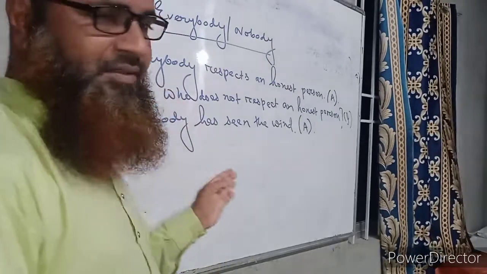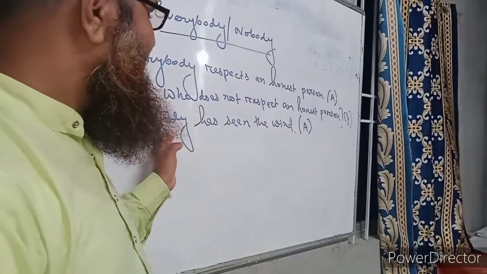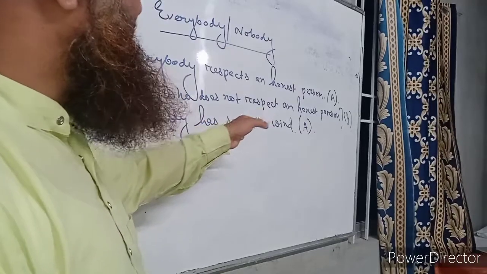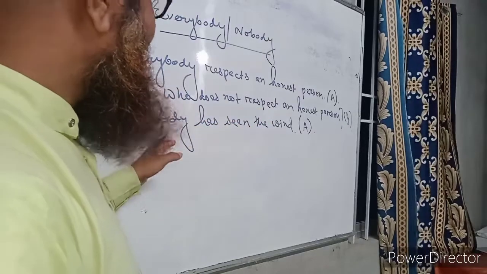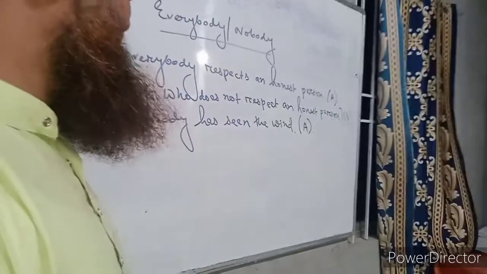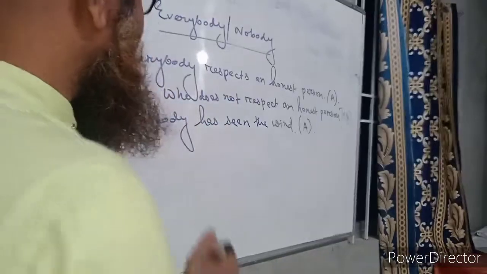So if we change it into an interrogative one, then we have to write, who has not seen the wind. Because there is nobody, it is in negative, so we have to question it in affirmative. If we question it in affirmative, the meaning will remain the same.